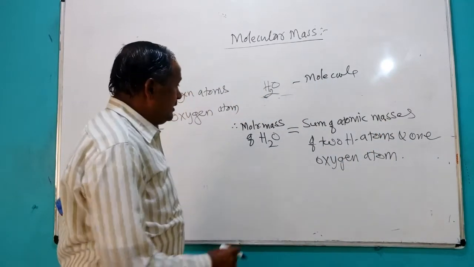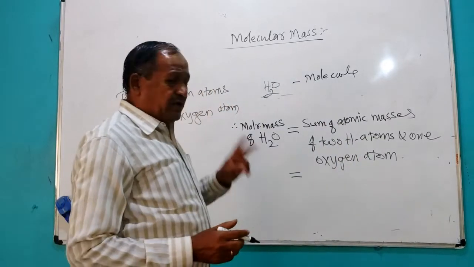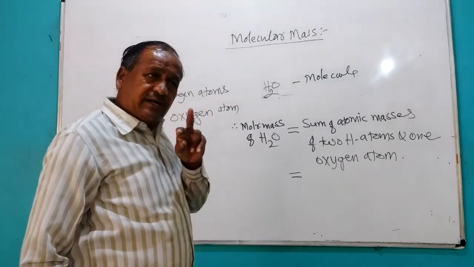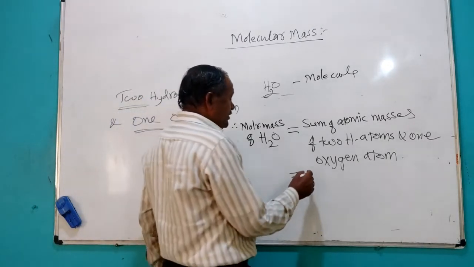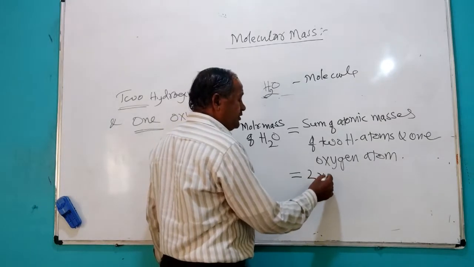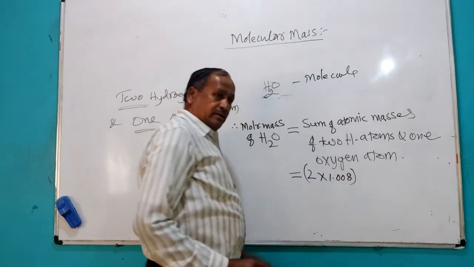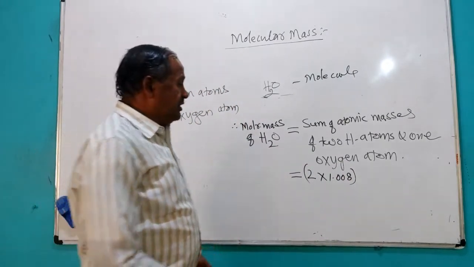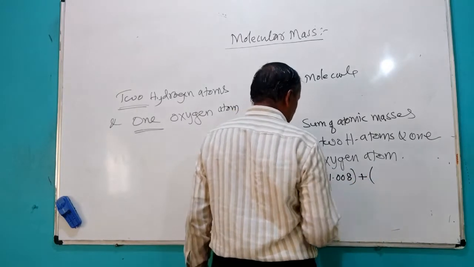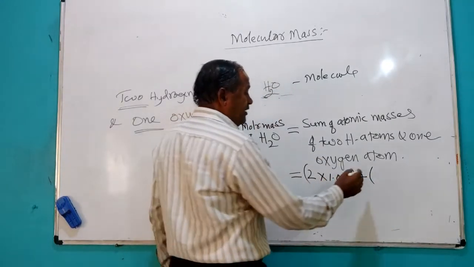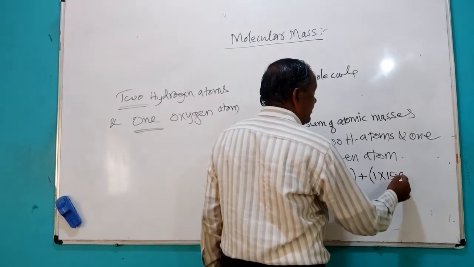The atomic mass of hydrogen is 1.008, and there are 2 hydrogen atoms, so 2 into 1.008, and we have to add, since sum means add, 1 atom of oxygen into 15.9995.